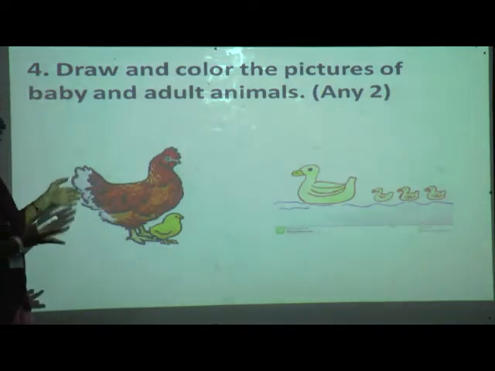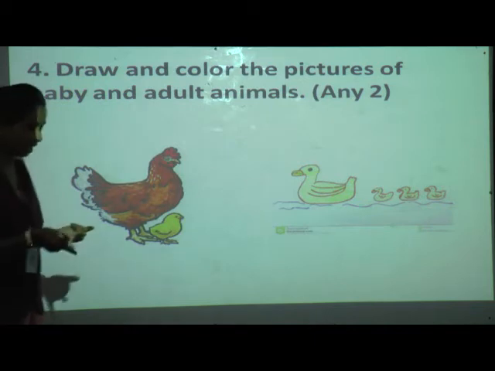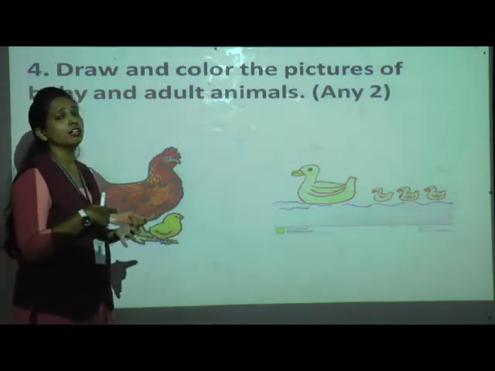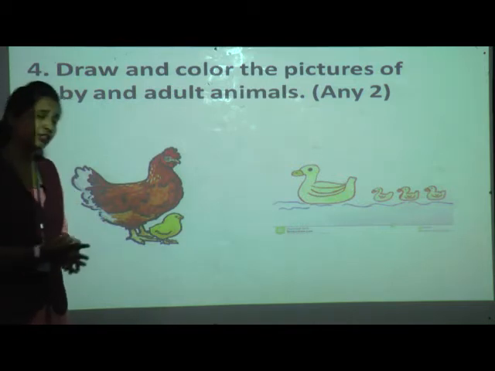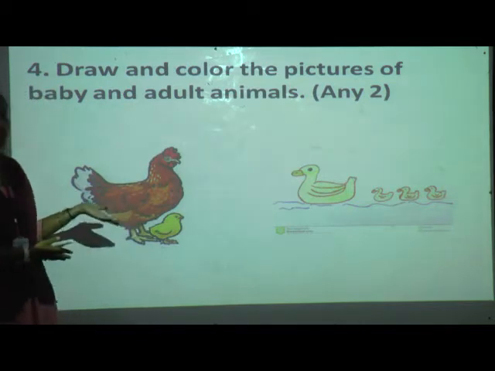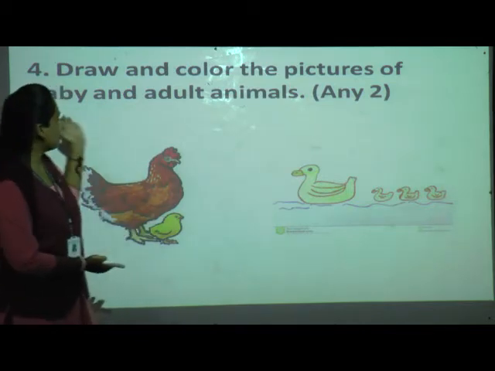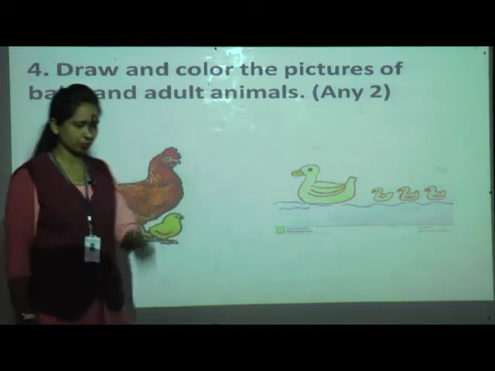It is not compulsory to draw these only. You can draw elephant, you can draw cat. Whatever you like and whatever you feel is easy to draw, just take those animals and draw the baby animal and adult animal. Any two. Okay.